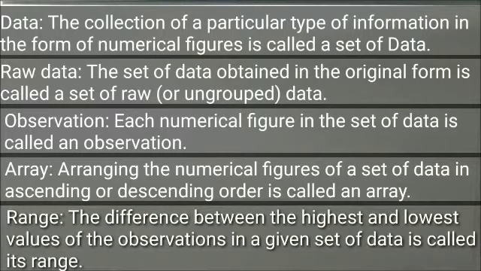The difference between the highest and the lowest value of the observations in a given set of data is called its range. So what is called range? Range means the highest observation of the data and the lowest observation of that data. If you take the difference, then that will be known as the range of that data.